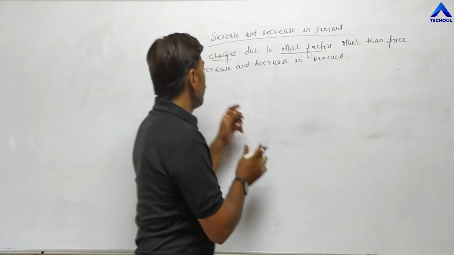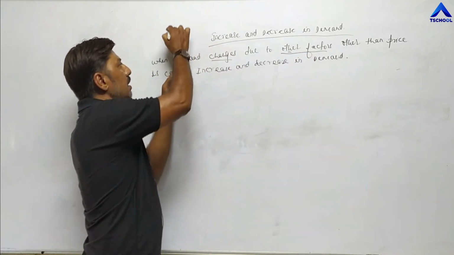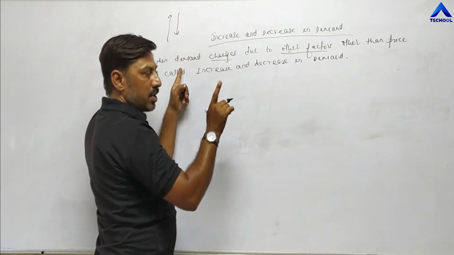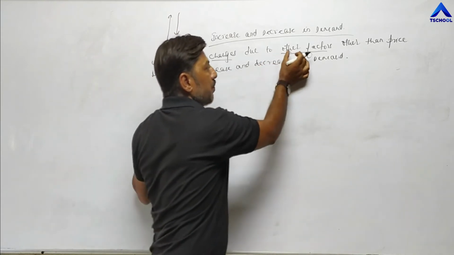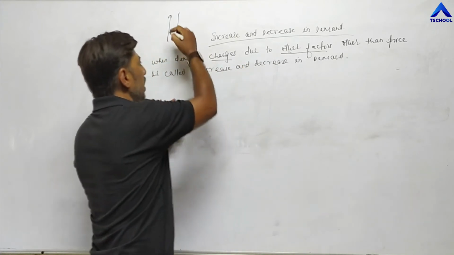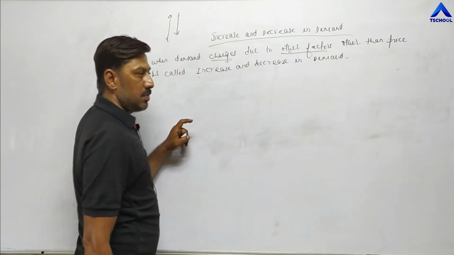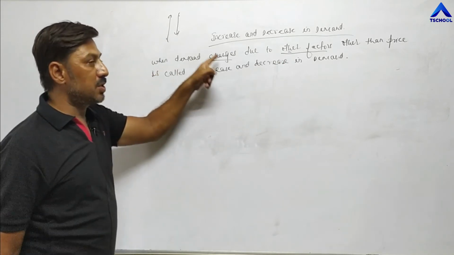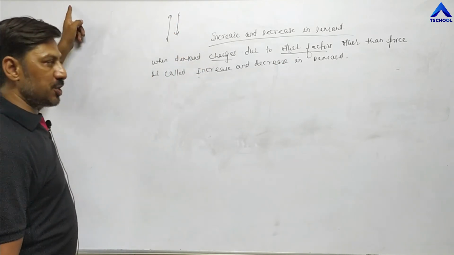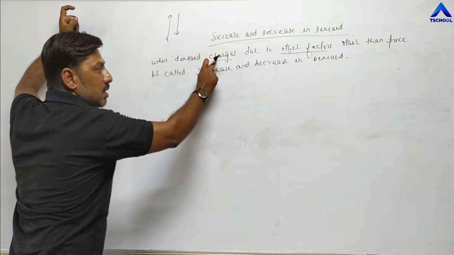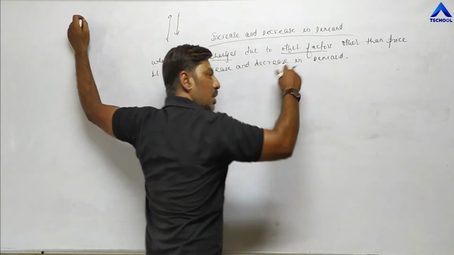So when demand changes, either rising or falling, but not due to price, due to other factors, then such increase or decrease is called increase in demand and decrease in demand. And when demand changes due to price, in expansion and contraction, demand changes not due to other factors but due to price.